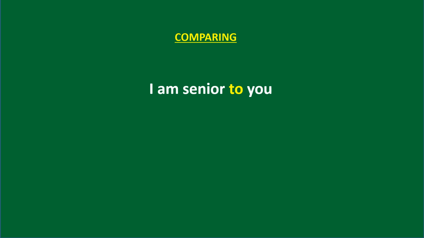Okay, next sentence. I prefer tea to coffee, which means I like tea more than coffee. So we can say simply, I prefer tea to coffee.